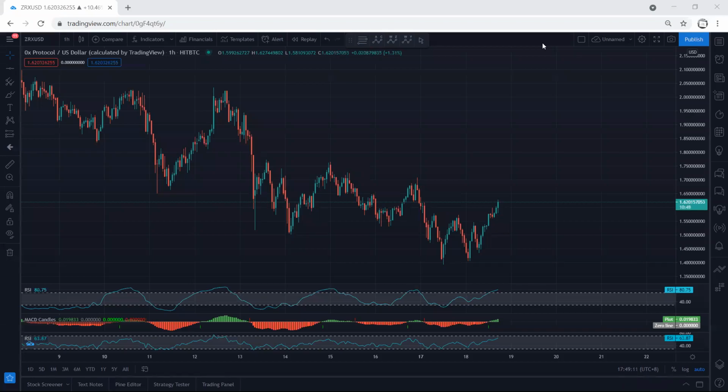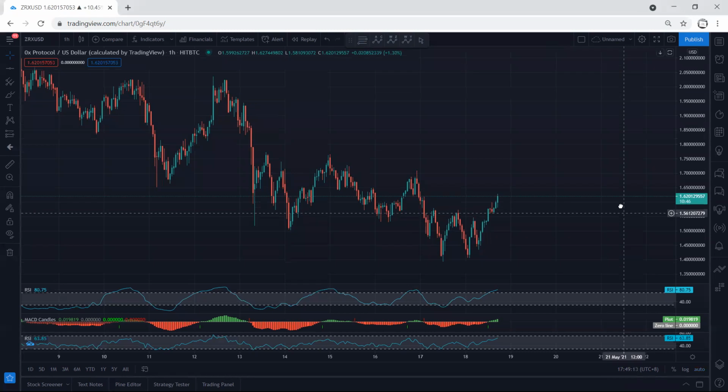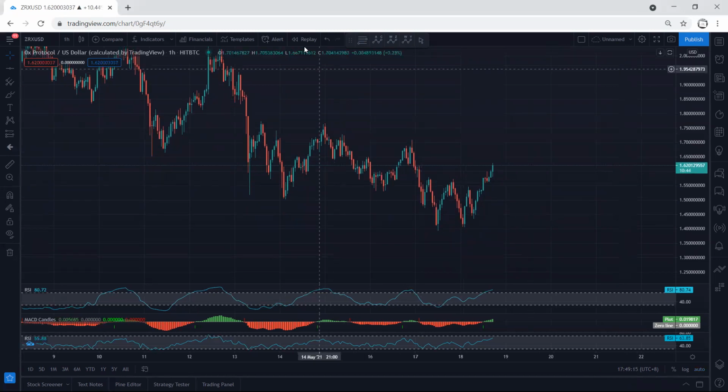ZRX, we start with 1 hour chart. First of all, if you refer to our analysis in my last video, when the price was within this down move, we mentioned if you want to look for reversal, after the price breaks this low, if we get any reversal, we can look for buy, because we mentioned we're looking for buy.